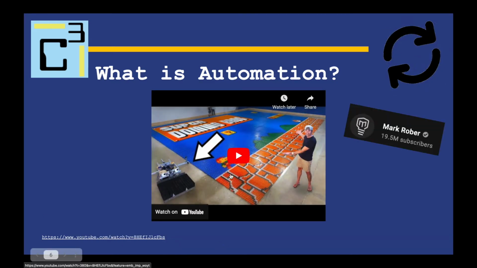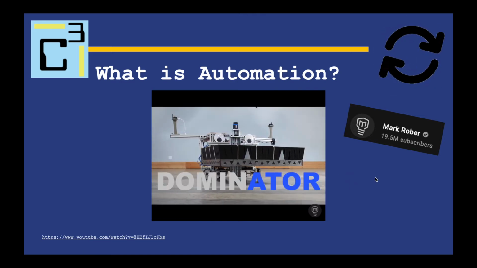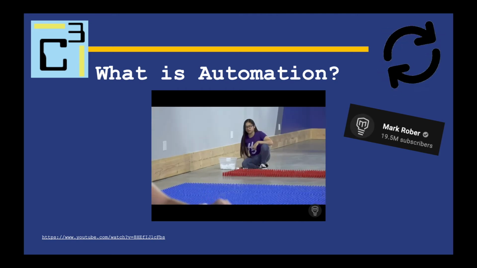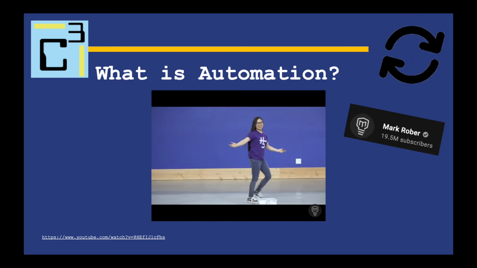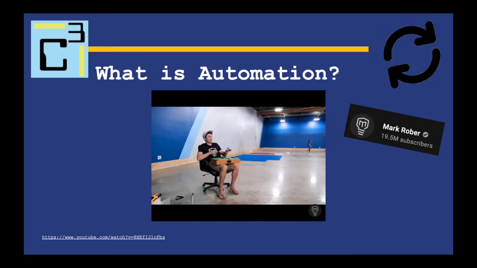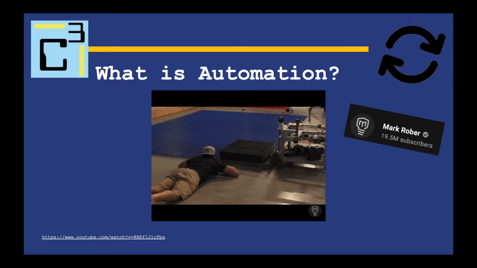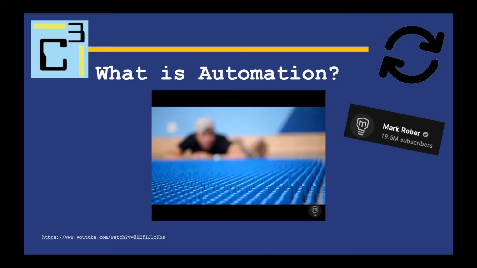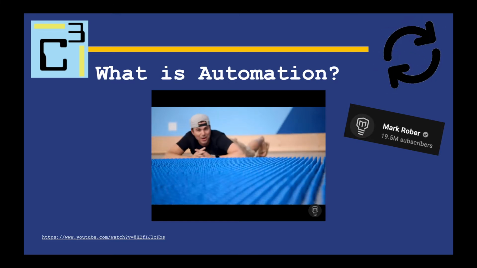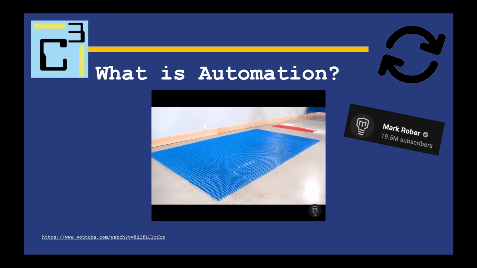In more modern times, actually just a couple weeks ago, this video was released. I found this video from Mark Rober's channel where he built a robot that can lay domino bricks at a crazy rate. This is also automation. The video shows a robot racing a human to lay 100,000 bricks. After about 20 seconds in the video, you realize that the competition between the human and the robot is actually a complete joke because the robot is perfect and it moves at such a rate that the human could never work at. So definitely check out this video if this is something you're interested in seeing.